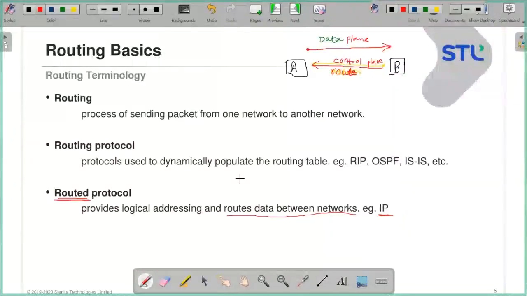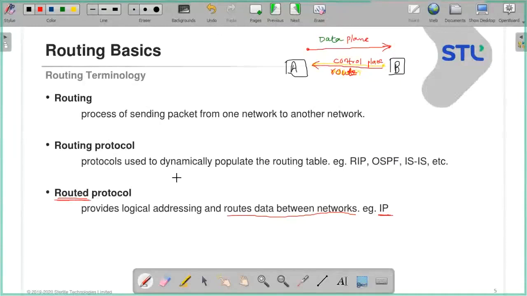Anybody with a question, please ask now. So this part is clear. The routed protocol is using those routes to send the data between the networks. And the routing protocol is building the routing table. So this is control plane and this is data plane. If this is okay, can we move ahead?